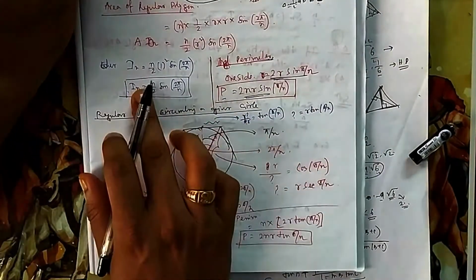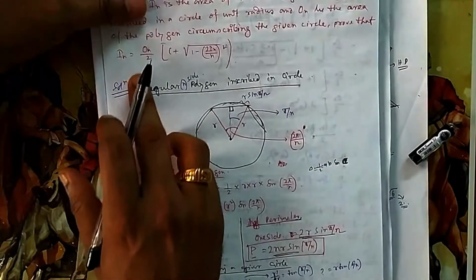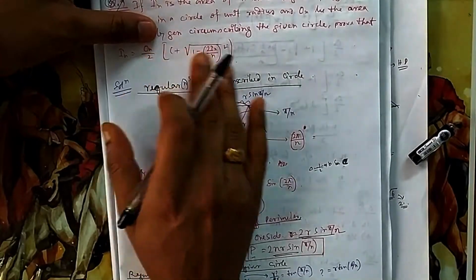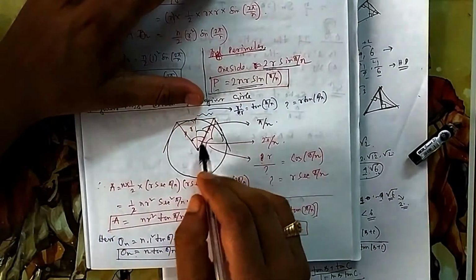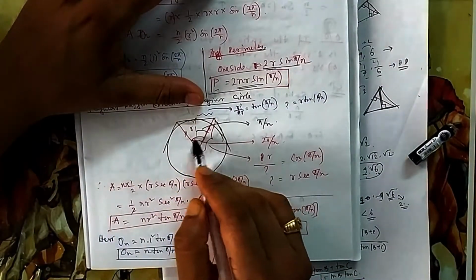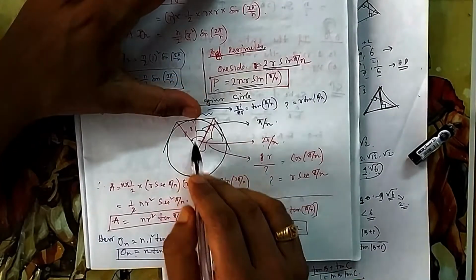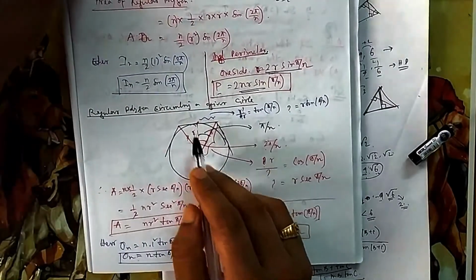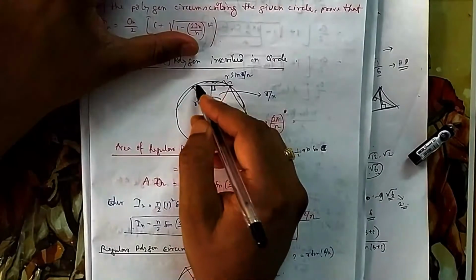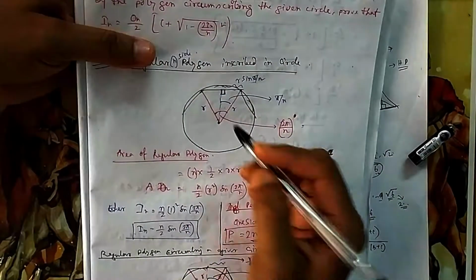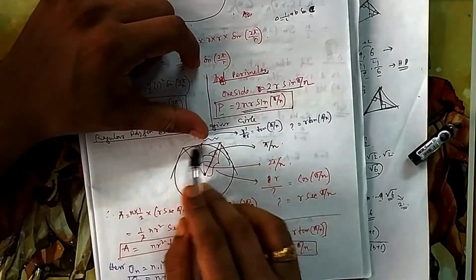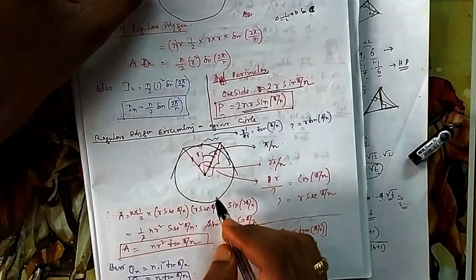Now if this is IN, they want to find a relation between IN and ON. I have calculated IN, now let me calculate ON. So now if you see here, the radius, the angle, what will be the angle? That will be again 2 pi by n, that will be pi by n. Let this radius be R. This is the same circle, so radius is R. Now I have drawn from outside, so radius remains same, but the side is now this much. And this length is also changing. Now what will be this length?